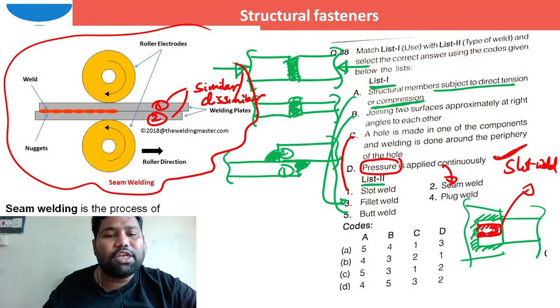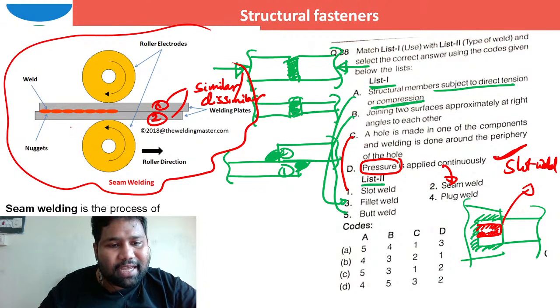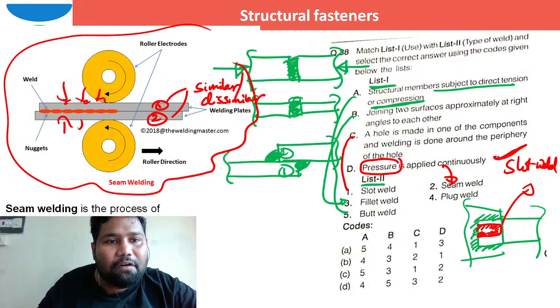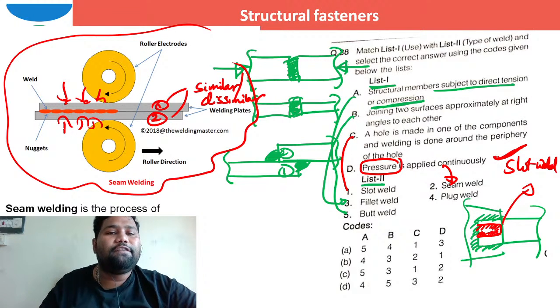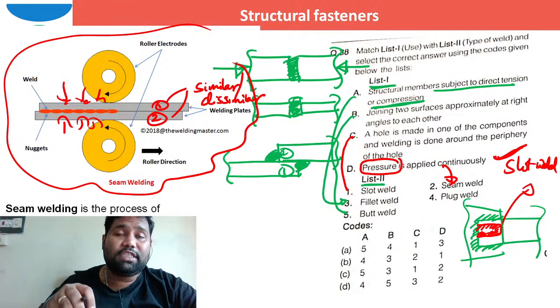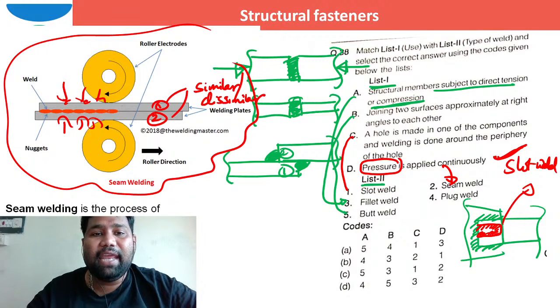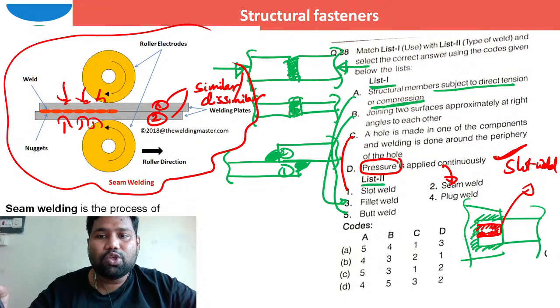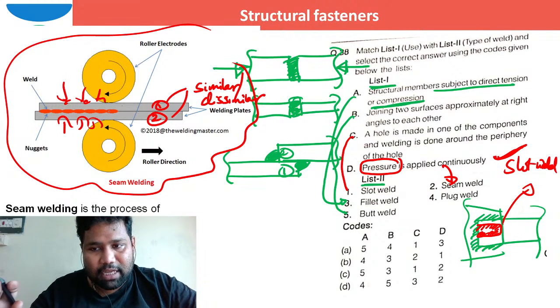This process is mostly used on metals since they conduct electricity easily and can sustain relatively high pressures. Here, these are the roller electrodes. These roller electrodes are rolling over the two plates, applying the weld with pressure. This type of welding we generally won't see; mechanical engineers usually use it. In such a case, the type of weld is seam weld.